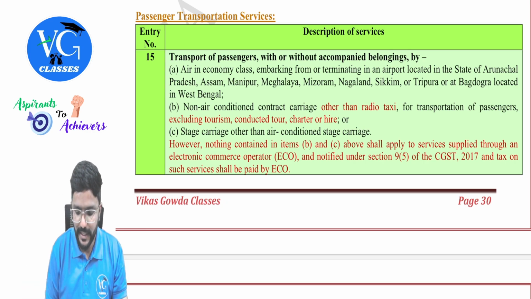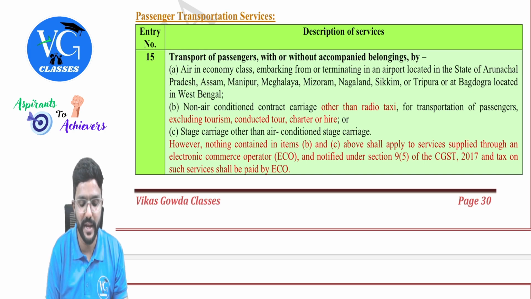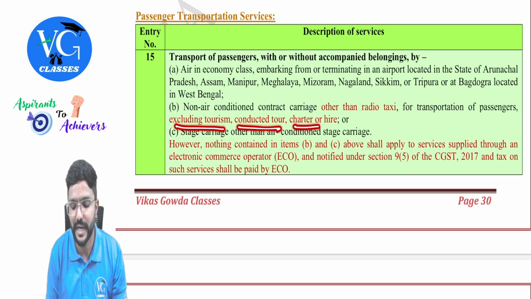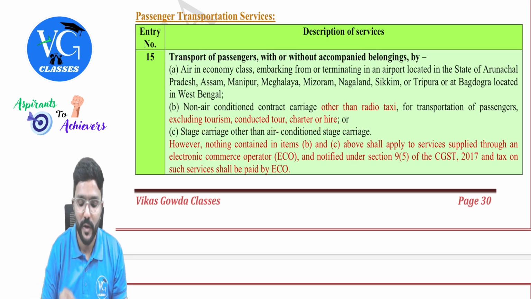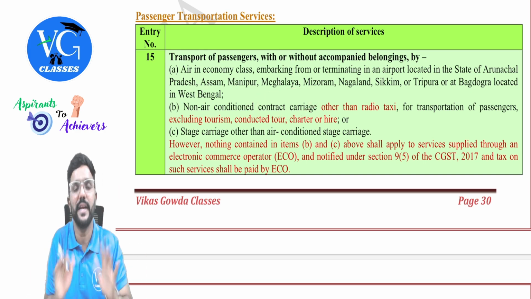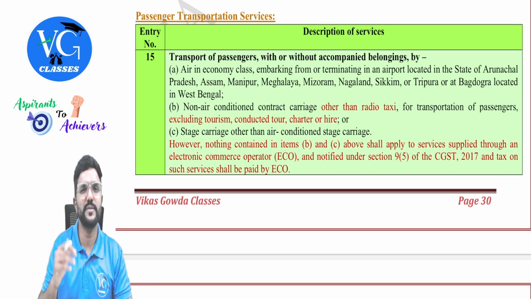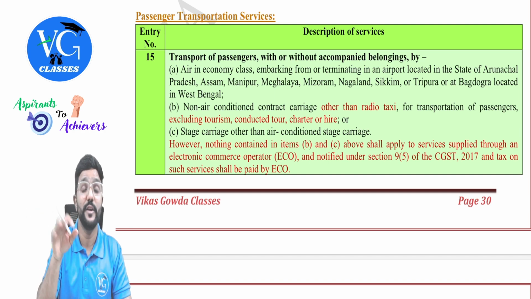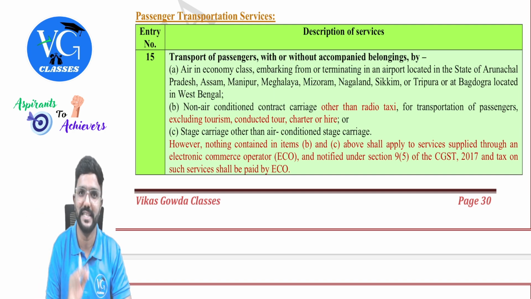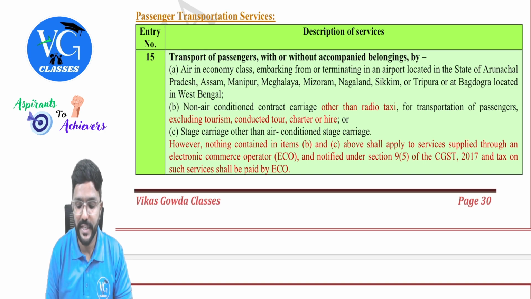Guys. Okay. Other than radio taxi, which is taxable, for transportation of passenger, excluding tourism, conducted tour, charter, or hire. If it is for these purposes, it is taxable, guys. Contract carriage means I have hired a vehicle itself altogether. Whenever you guys are going for any family tour or any temple visits also, your parents would have hired a vehicle, no? Yes, like that. Contract carriage.